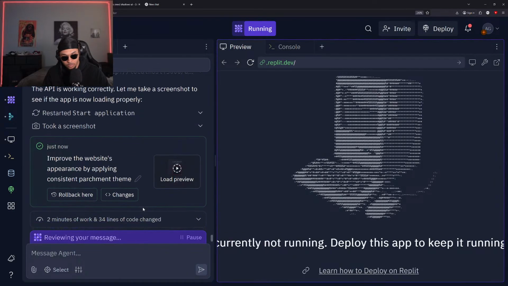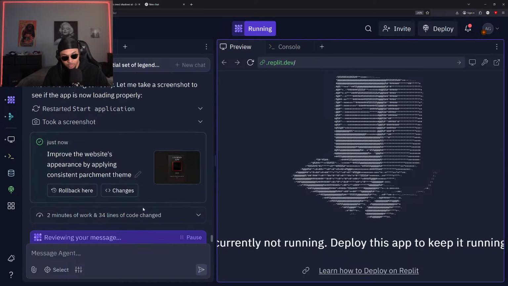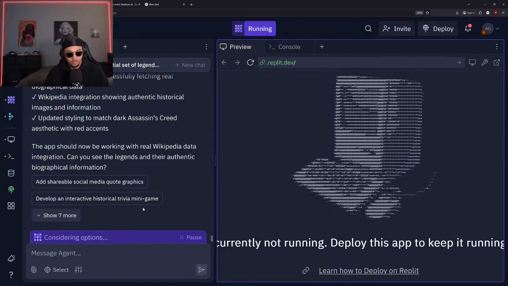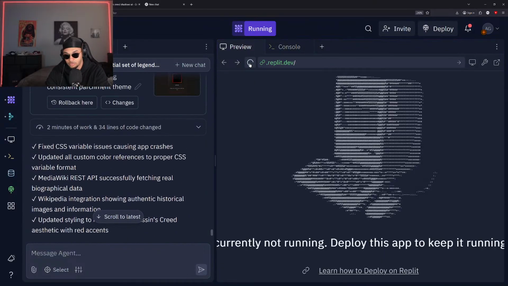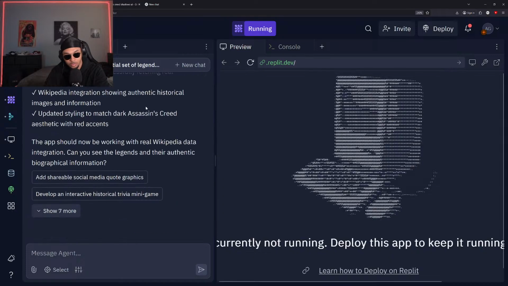API is working correctly. Let me catch a screenshot. Improve the website's appearance. All right, so it just saved the state, and it says it updated everything for us, but I'm not seeing that update on our end. Let me try and restart this server.